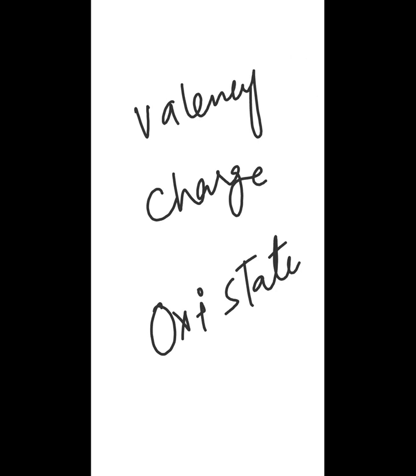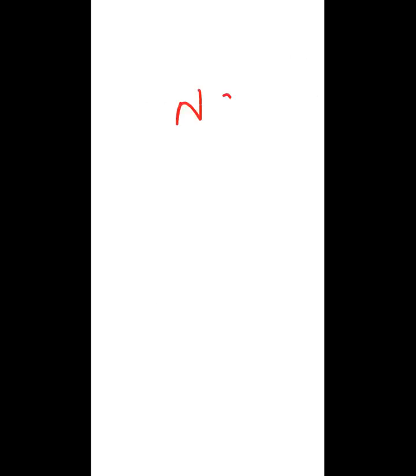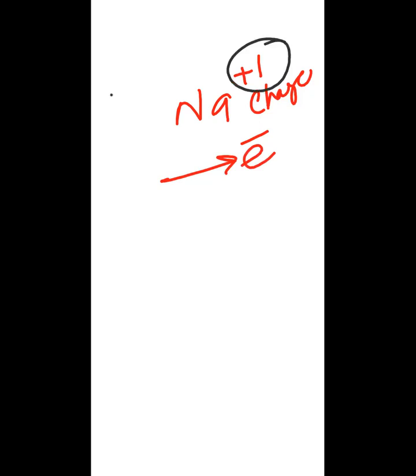For example, if I say this is a sodium and it has plus one charge, this is a charge. It means sodium is not neutral. Sodium has donated its electron to someone. So this is a charge now. So this is telling you about the past of sodium. I mean, this positive one is telling you that sodium has donated its electron in its past.